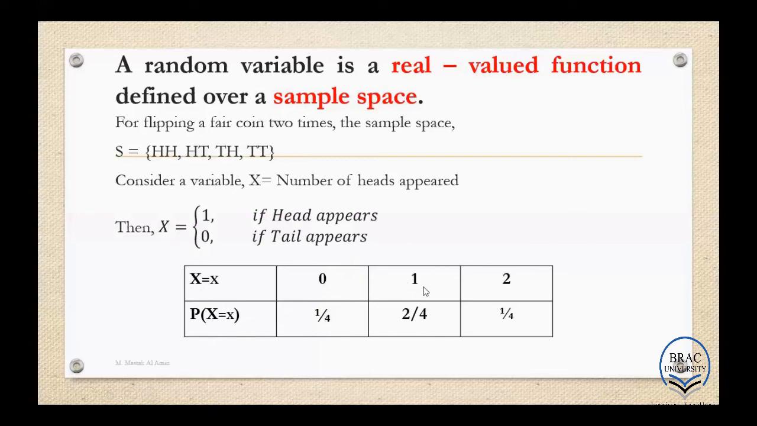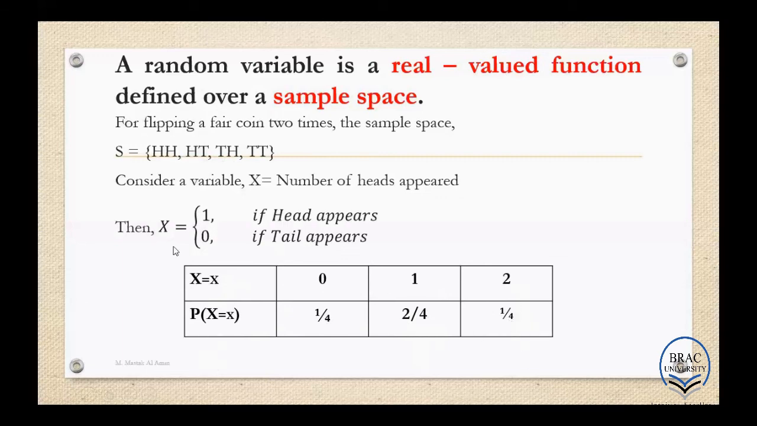Similarly, when x equals to 1, how many outcomes are in favor of x equals to 1? See, there are two outcomes, HT and TH. So that's why here we put 2. Number of favorable outcomes are 2. And as usual, total number of outcomes are 4. That's why when x equals to 1, the probability is 2 over 4. Similarly, when x equals to 2, the probability is 1 over 4.